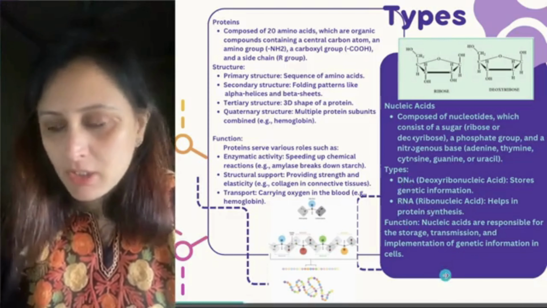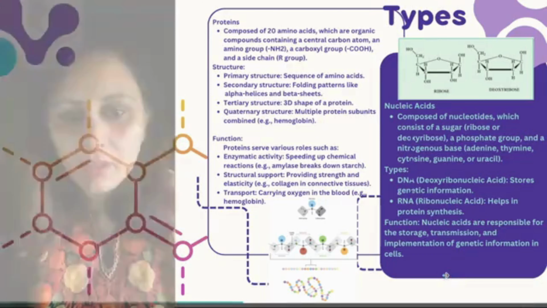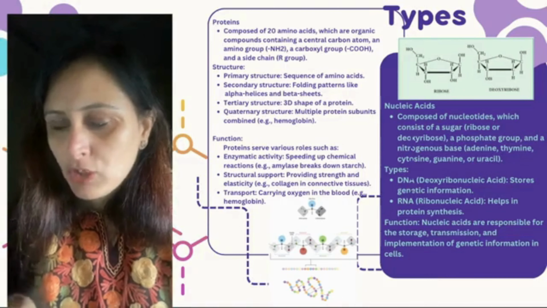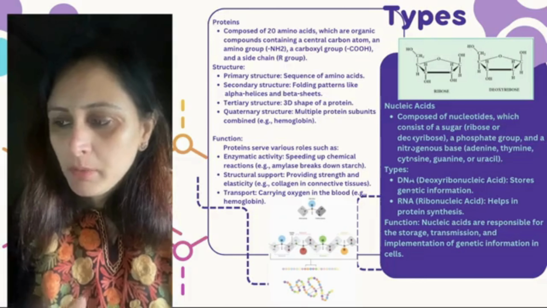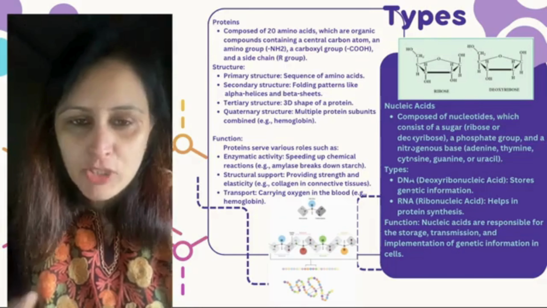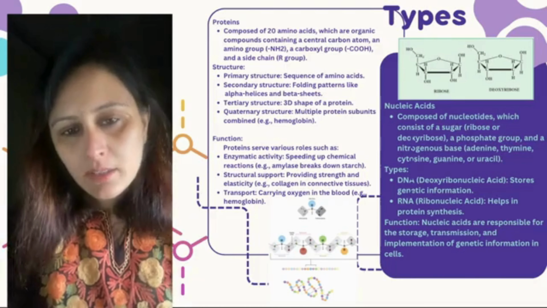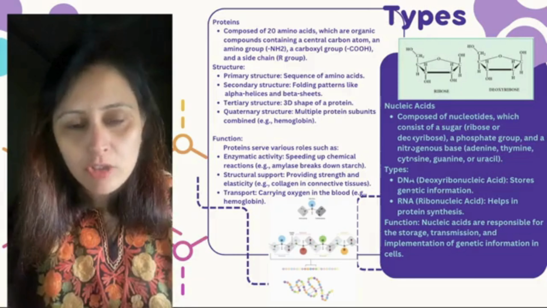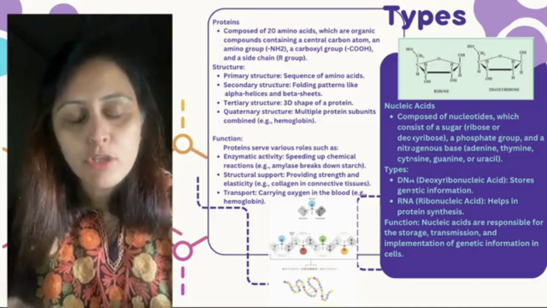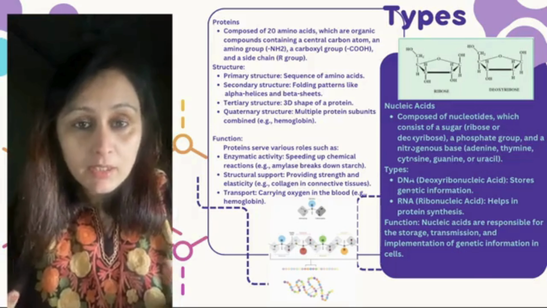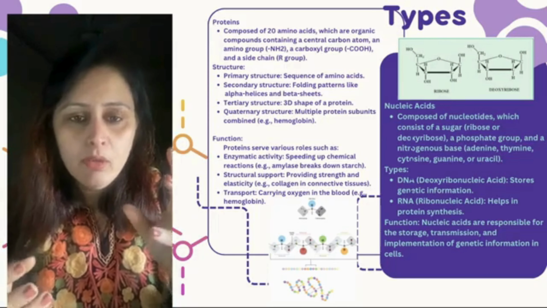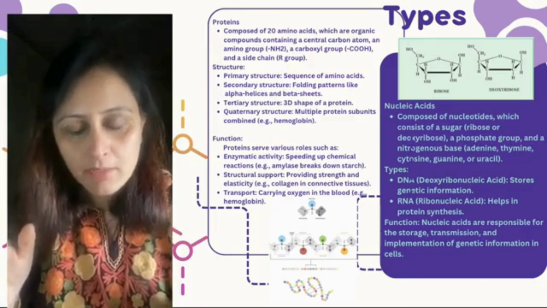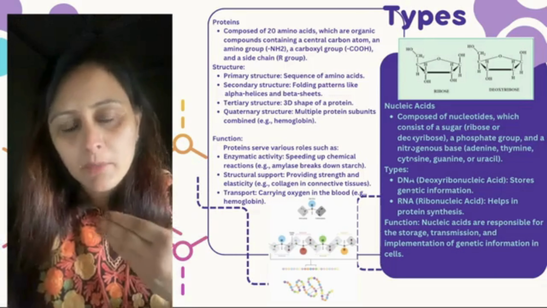DNA genetic material जो store करने का काम करता है. The nucleic acids are responsible for the storage and transmission of the genetic information from the cell. कि एक cell से अगले cell में, when there is a multiplication, when there is a cell division, and during the cases of reproduction also, we have seen that the parent organism and the offspring organism, they show similar characteristics, right? So उसके अंदर कैसे multiply होता है?